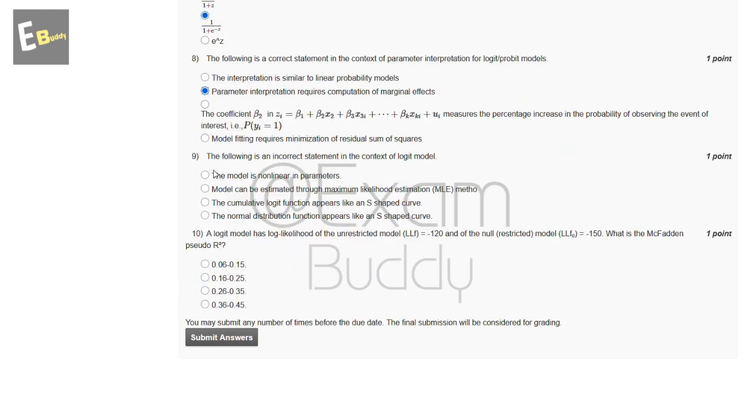Now the ninth question is, the following is an incorrect statement in the context of logit model. These are the options, and the answer to our ninth question is D. The normal distribution function appears like an S-shaped curve.